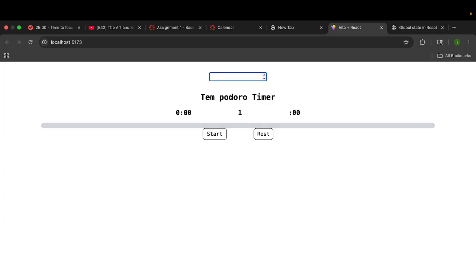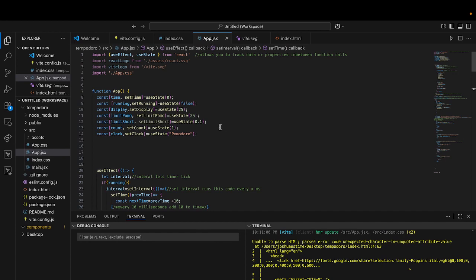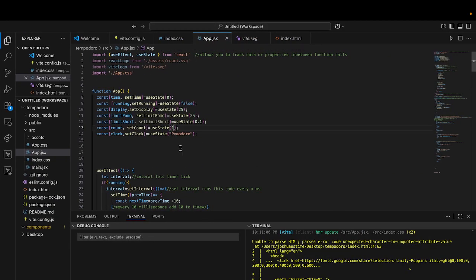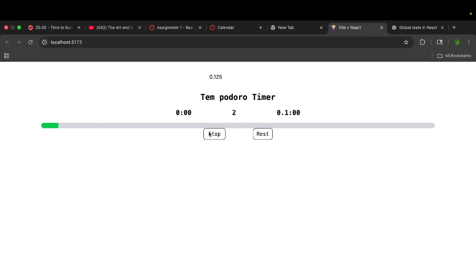I hope this works. And we need to set these values. Okay, so limit short is 0.1. We're gonna type in right here 0.12, that's gonna be our long. Oh, let's make it 25, just so I can remember. It's going. It increased. Okay, we changed it. This is working. It's at 0.1. That's working. It's at 2. We start it again.